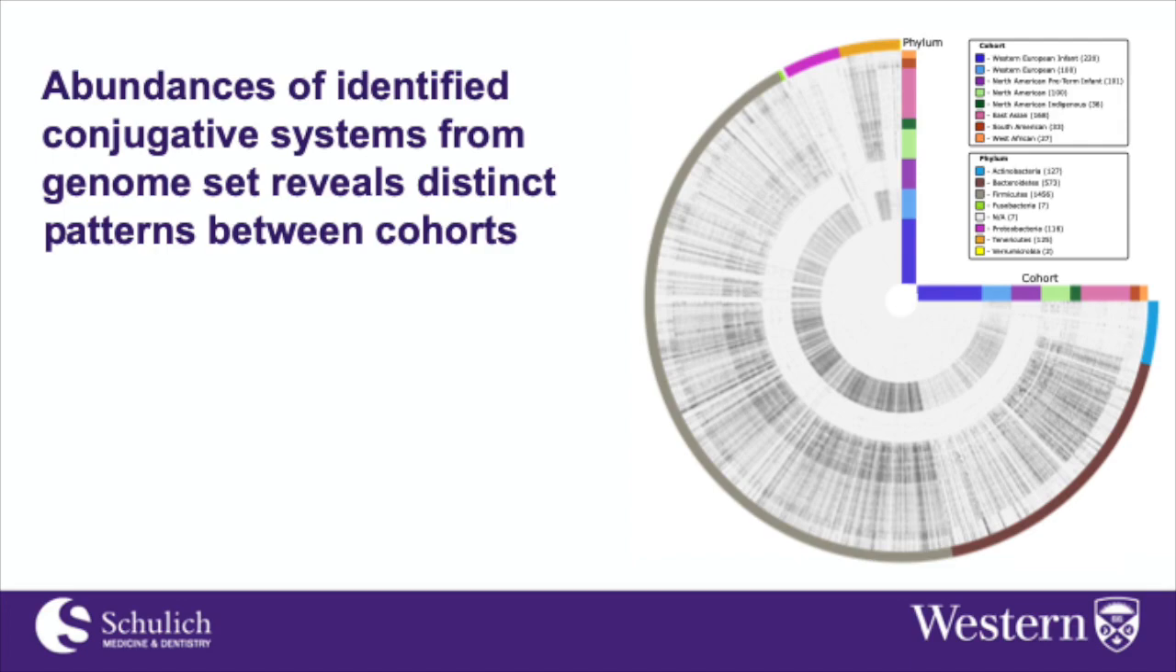The West African and South American cohorts also stand out from the other non-infant cohorts, showing similar patterns of conjugative systems to one another that are distinct from the other non-infant cohorts. The remaining 4 cohorts appear to be roughly equivalent on this plot.